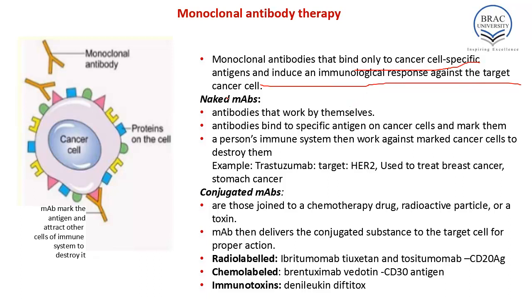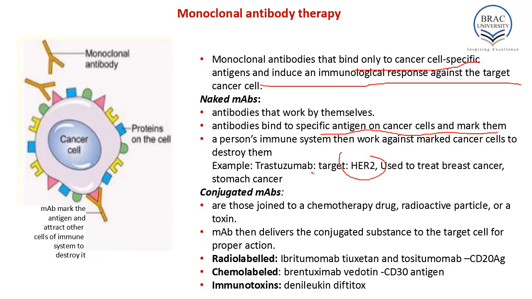Monoclonal antibodies can work alone, which is termed a naked monoclonal antibody. Then they can work with conjugation of a chemotherapeutic drug. They can be radio-labeled, chemo-labeled, or they can also act as immunotoxins. So what is a naked monoclonal antibody? Antibodies that work by themselves. These antibodies bind to a specific antigen on the cancer cell and mark them. A person's immune system then works against the marked cancer cells to destroy them. One example is trastuzumab, which targets HER2, used to treat breast cancer and stomach cancer.